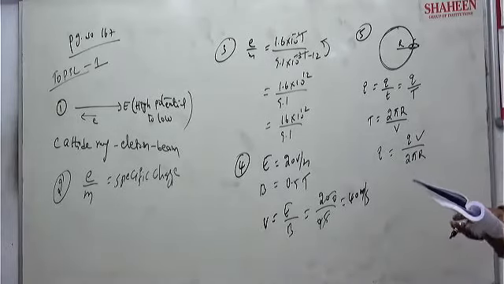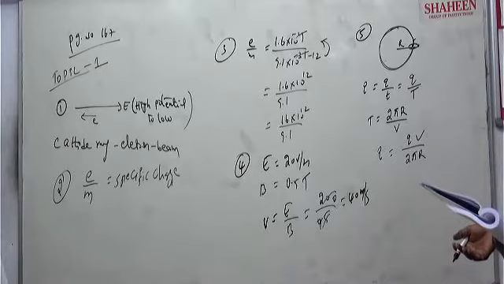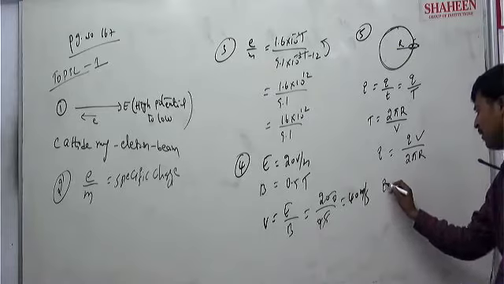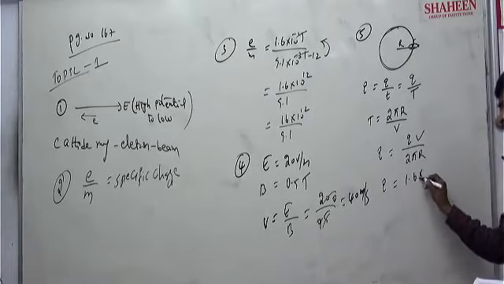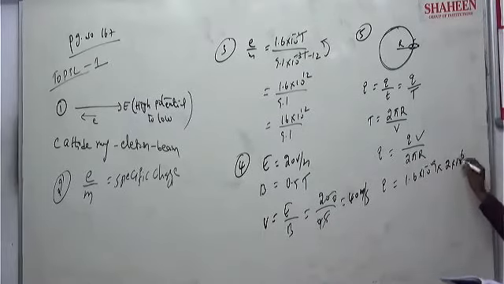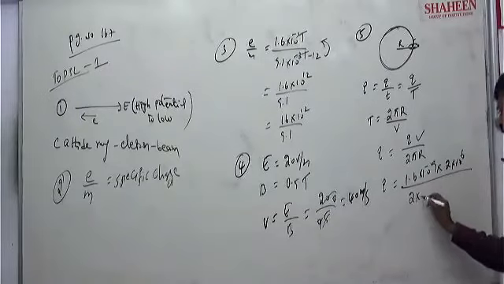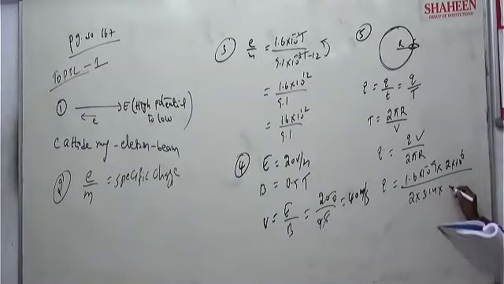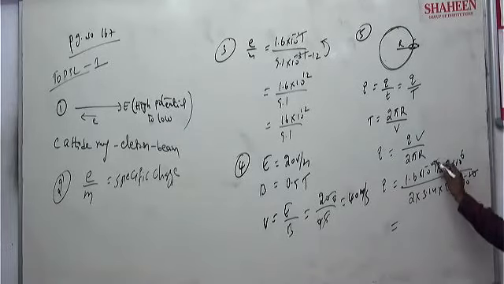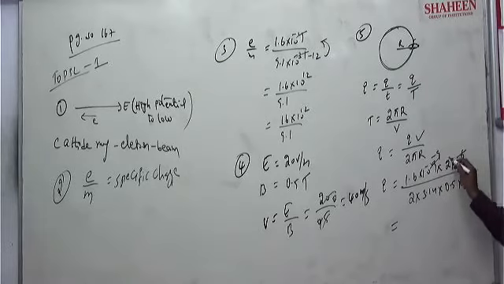Charge of electron is given, radius is given, speed of electron is given. So current they want to find, simple. So I is equal to charge of electron 1.6 into 10 to the power of minus 19, speed of electron 2 into 10 to the power of 6, by 2 into 3.14 into R, which is given 0.5 angstrom. Angstrom means 10 to the power of minus 10. So we can simplify and you'll get the answer. 10 power minus 10 minus 19, minus 9 will be left. Plus 6 minus 9, minus 3 will be left.